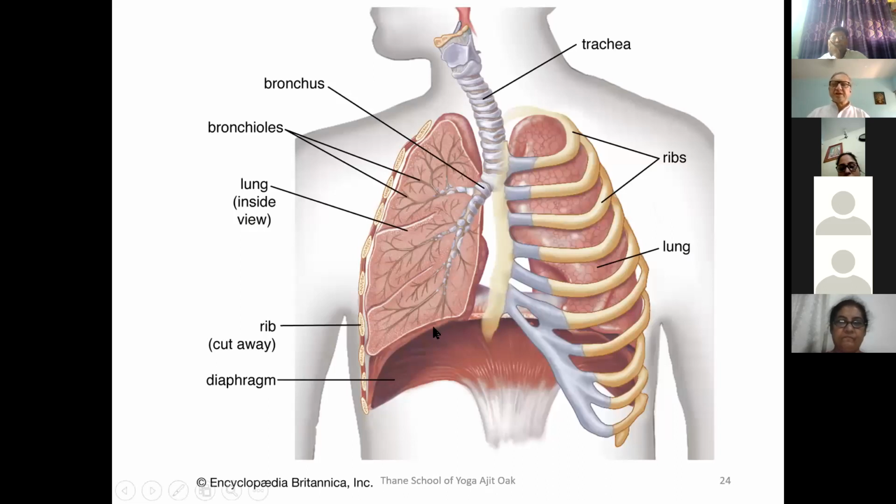As you can see, the diaphragm here. The lower ribs, which are indirectly joined to the sternum, lie in the abdominal area, not in the thoracic area. As you can see here, the diaphragm is attached here. These are the lungs, a section of the lungs, and this is the diaphragm. As you can see, it is a very thick muscle called the diaphragm.